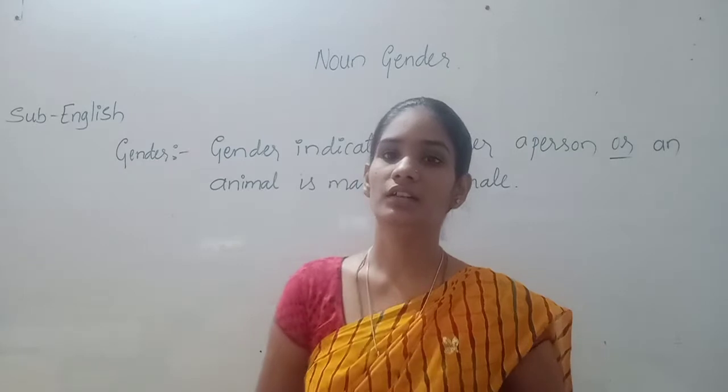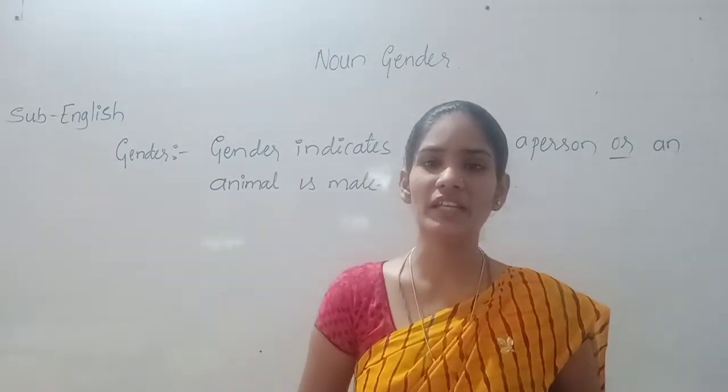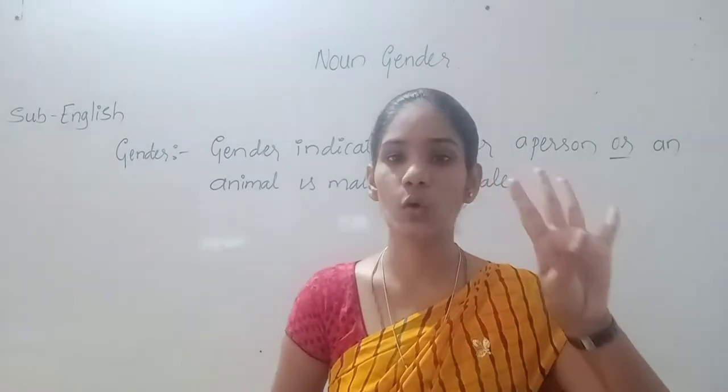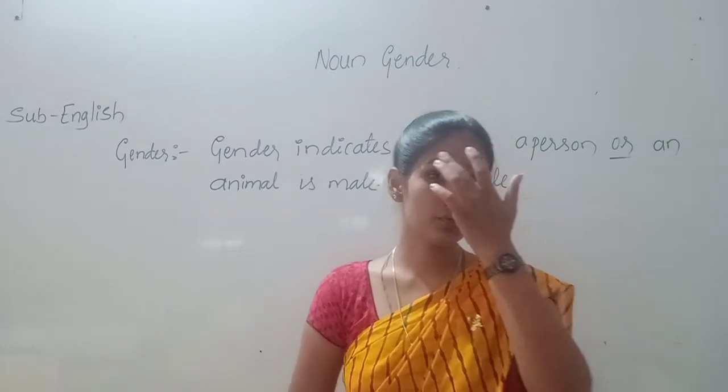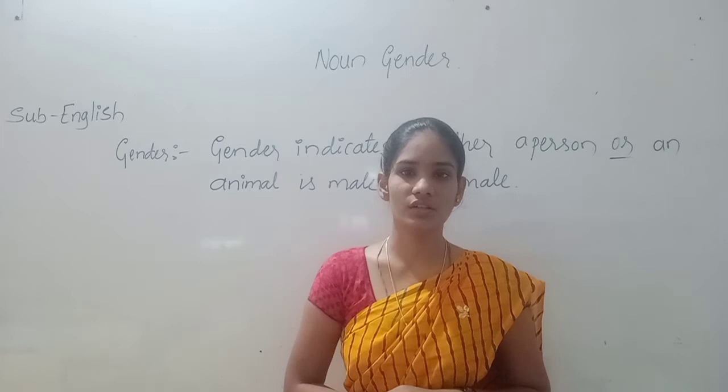In the English language, how many genders are there? In the English language, we can see 4 genders. Which are those 4 genders?